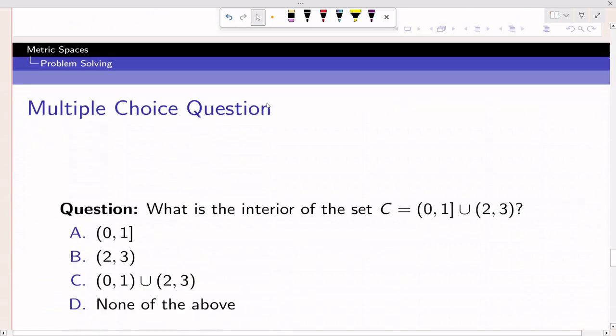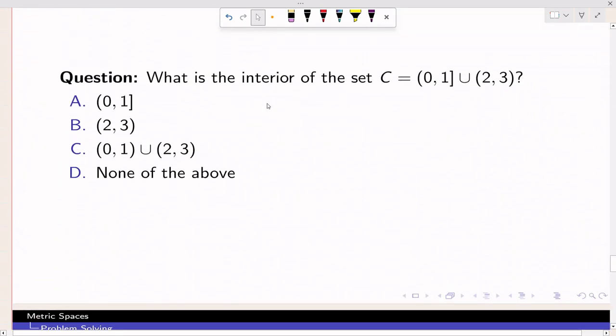Now we will go to some multiple choice questions. What is the interior of the set C equal to? This is 0, this is 1, this is 2, this is 3. 2 to 3 is open, 1 is closed, and 0 is open. So obviously 1 will not be an interior point because we can find an open interval which goes outside this particular set. Even if you take radius half, you can find that. So that is not an interior point. So the interior will be open interval 0 to 1 union open interval 2 to 3. So this is your answer: (0, 1) union (2, 3).